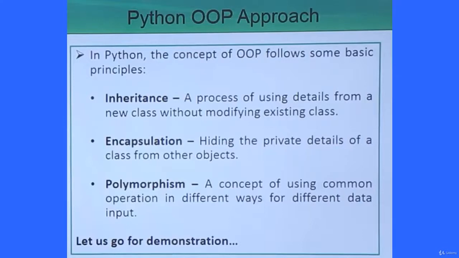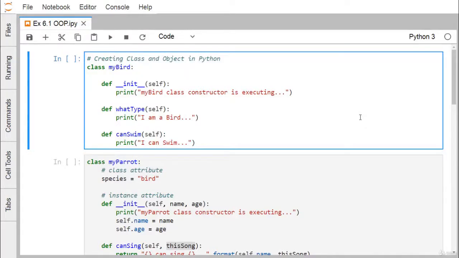So let us go for one demonstration where we will show you how Python has become object oriented. In object oriented programming in Python, we define classes and objects. We know that an instance of a class is known as an object. An object consists of multiple different messages which will hold different values, and methods which will determine the permitted operations that we can carry out on those messages.